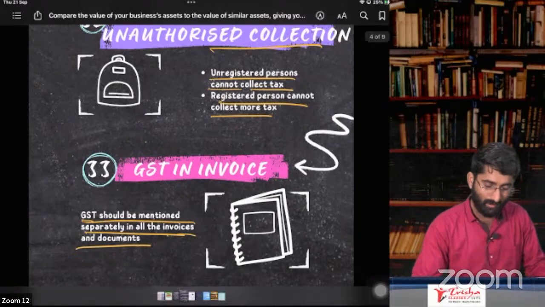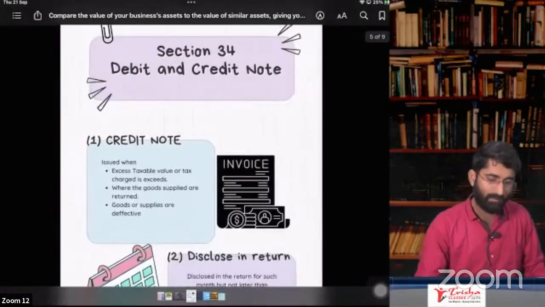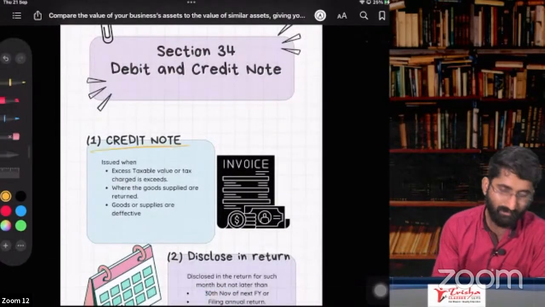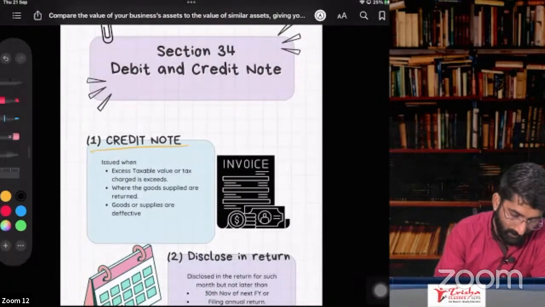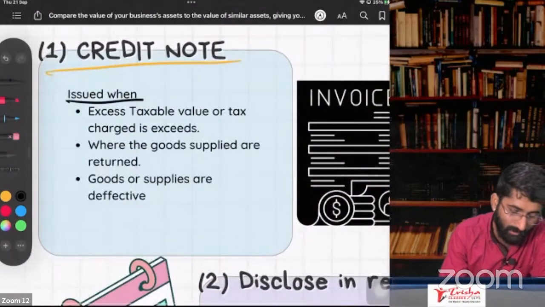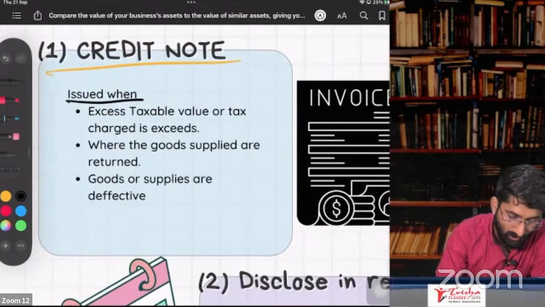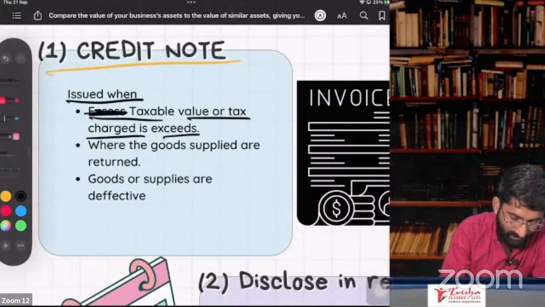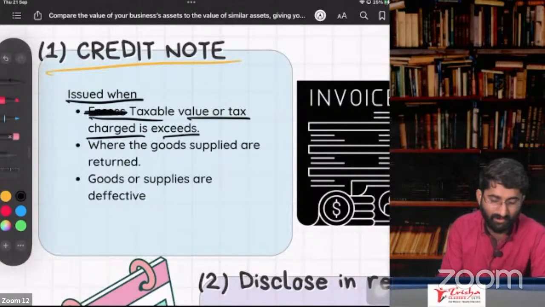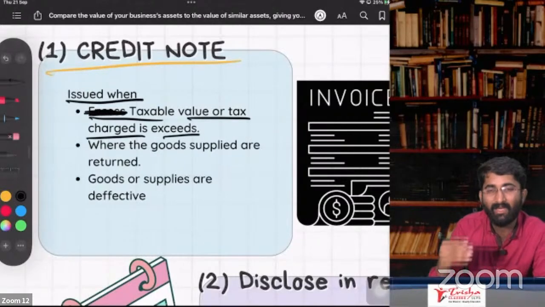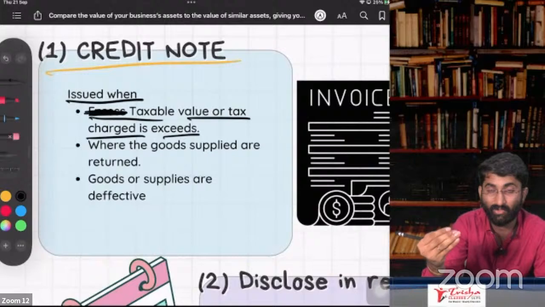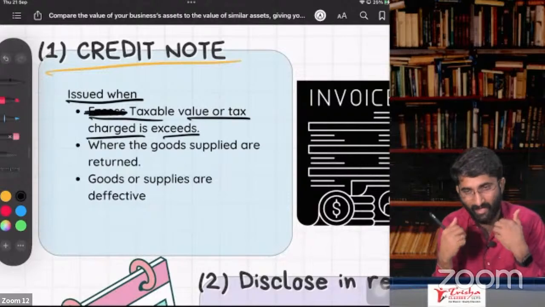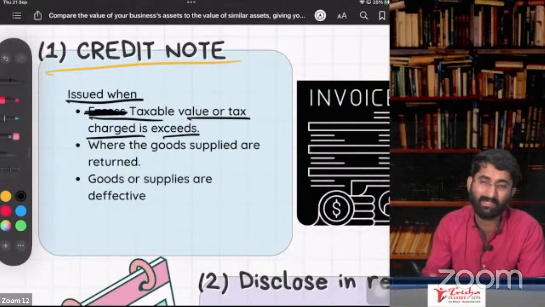Now, what is there in section number 34? Section 34, debit note and credit note. See, section 34, subsection 1, talks about credit note. It says a credit note will be issued when the taxable value or tax charged is in excess. You are charging some excess value. In that case, you have to tell your purchaser that, see, I have charged excess to you, I am giving you the credit. Take this credit. So this is a credit note.